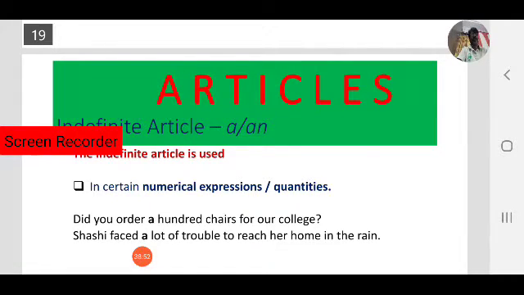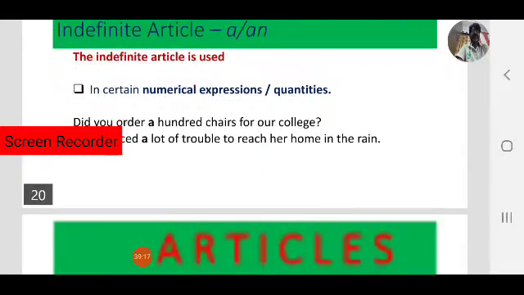Shashi faced a lot of trouble to reach her home in the train. A lot of trouble, a lot is a quantity. So a hundred is a numerical expression, a lot is a quantity. In those cases we use indefinite articles.